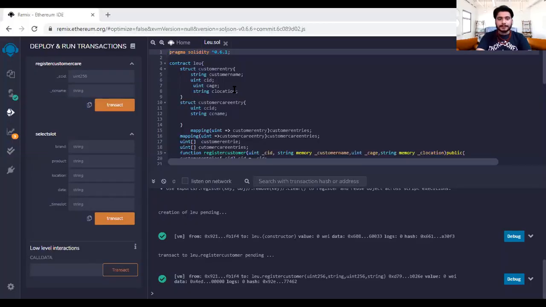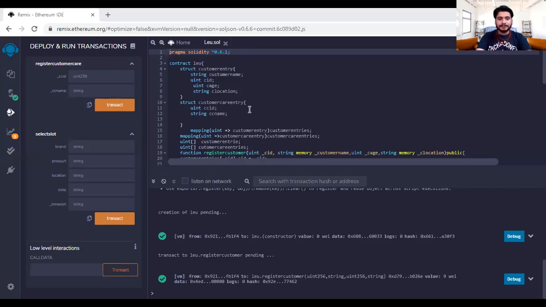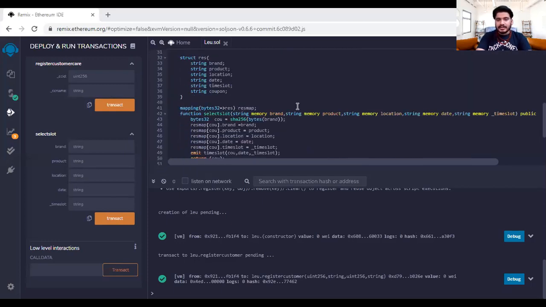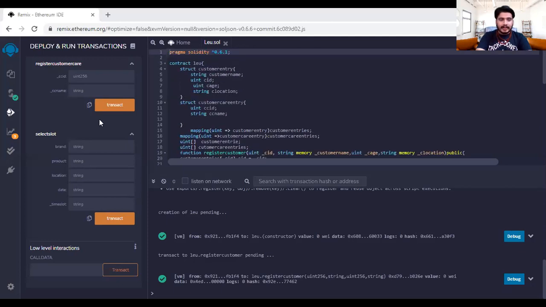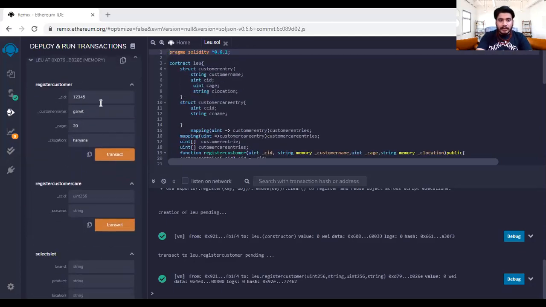So here we go. I have coded it in the Remix IDE, and I used the language Solidity. Here's the complete code. When you visit the app, you will see two options: either to register as a customer or to register as a customer care.